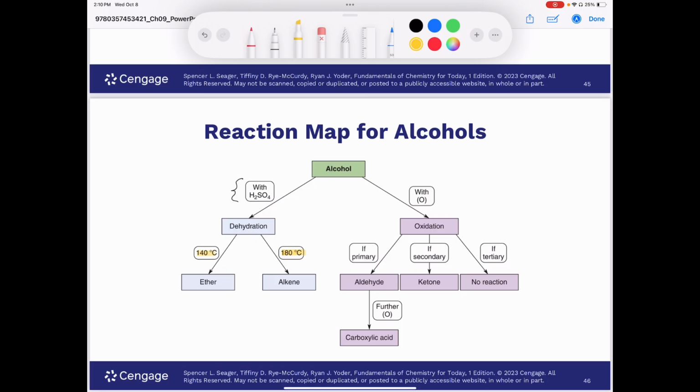If we do an oxidation, which remember is gain of oxygen or loss of hydrogen: if we have a primary alcohol, it gives you an aldehyde, then it further gets oxidized to a carboxylic acid. If you have a secondary alcohol, it gives you a ketone. And if you have a tertiary alcohol, it does not oxidize at all.